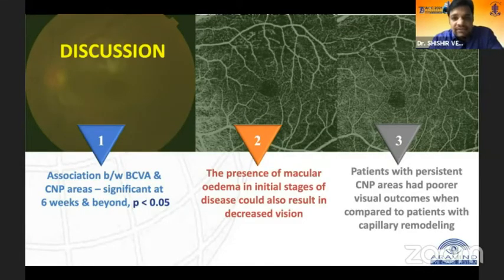Why it was significant at 6 weeks and beyond was because in the initial stages, there is presence of macular edema, which could also result in reduction in visual acuity. And patients with persistent CNP areas had poorer visual outcomes when compared to patients with capillary remodeling.